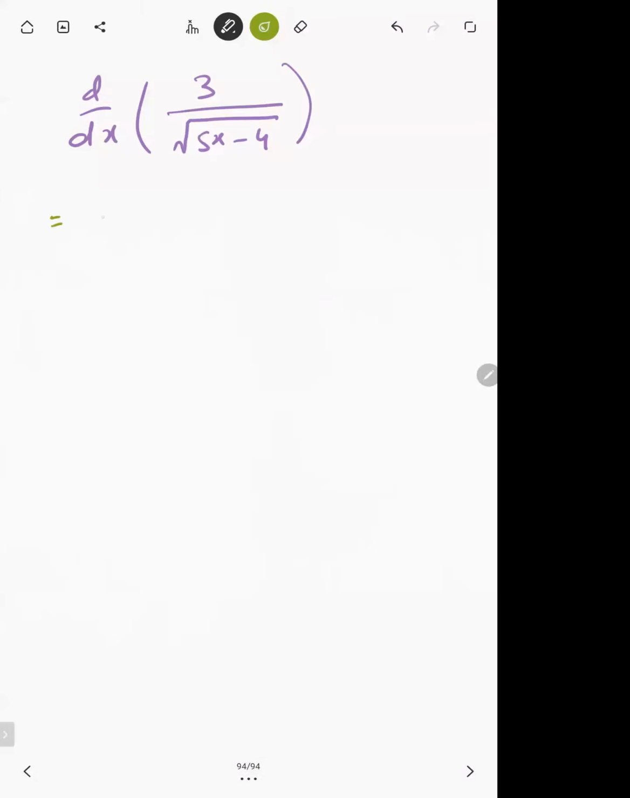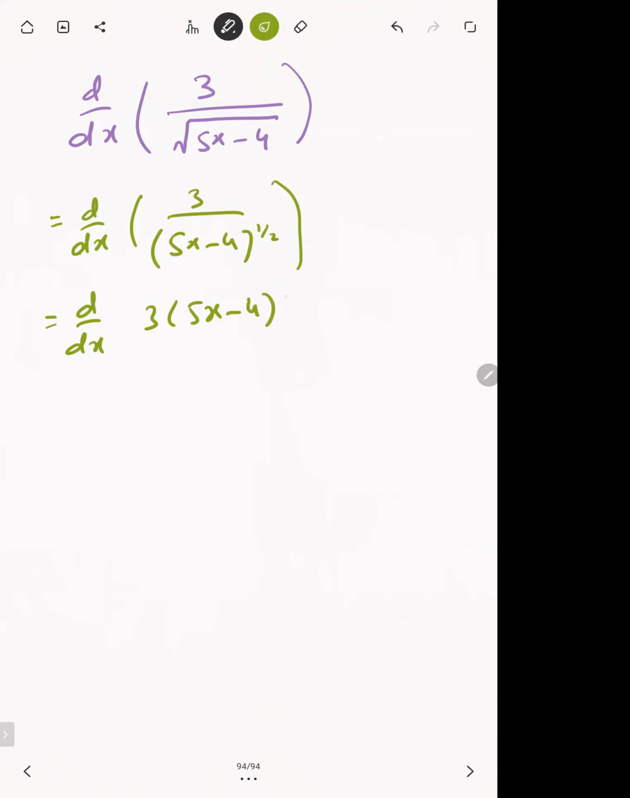Yes, if we differentiate this, we will get d by dx. So you have to keep writing d by dx if you are not differentiating. You need to write this as 3 over 5x minus 4 whole power 1 by 2. Now first, we need to shift this whole into the numerator. So this will be d by dx 3 as it is. I'm not differentiating in this step. If I bring this into the numerator, it will become minus 1 by 2. Now we are ready to differentiate this.